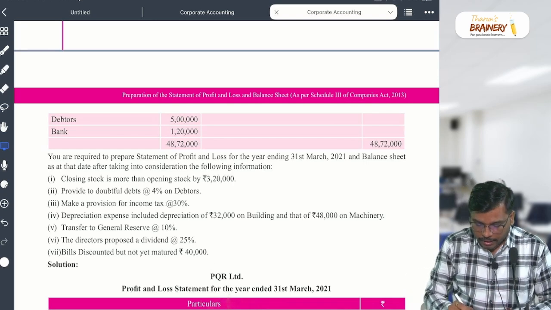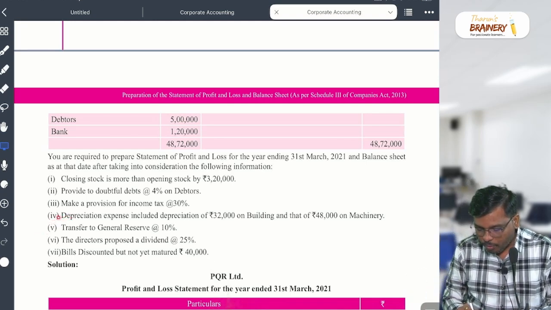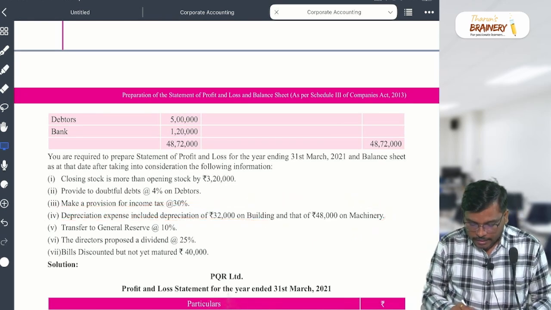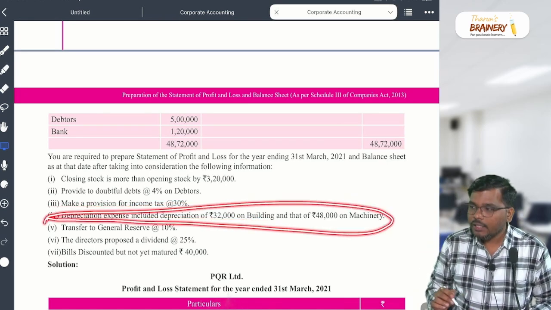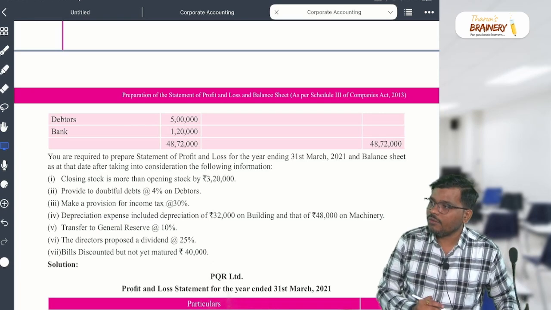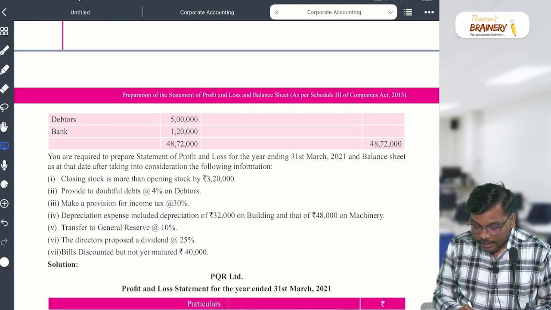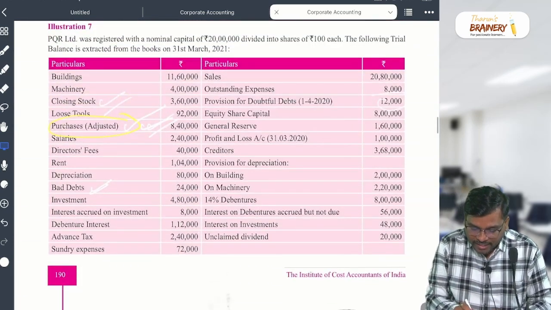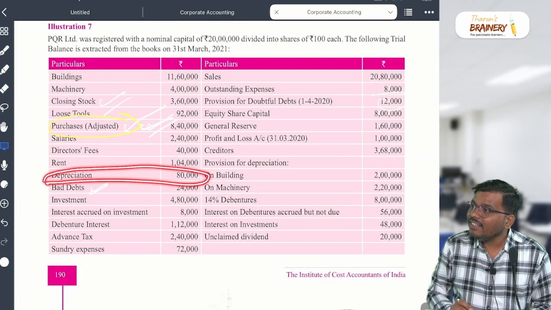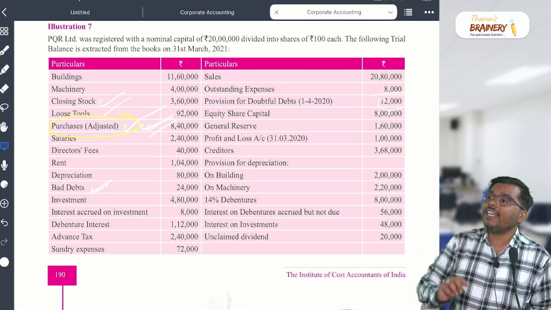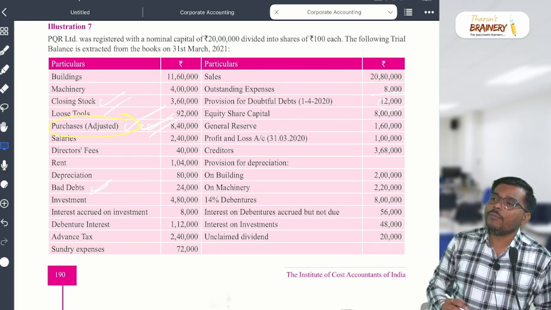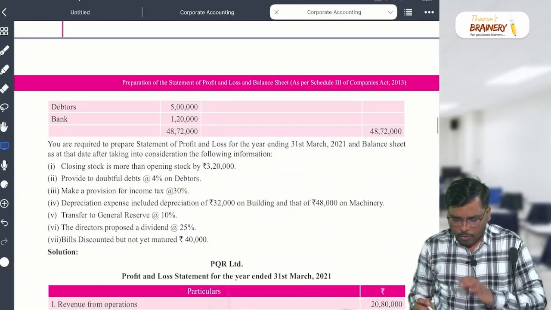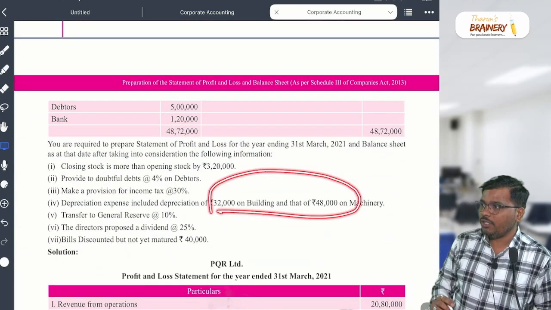Depreciation. Now you tell me, is this information relevant for you? My dear student, this information is irrelevant for you. Why? They already gave depreciation. That means they already passed the entry for depreciation, depreciation to provision for depreciation. How do you know it tallies?